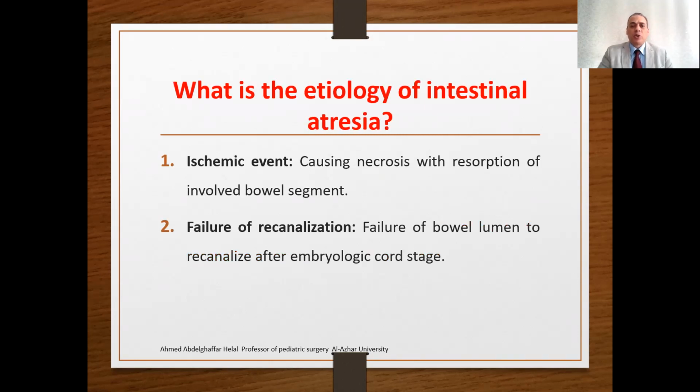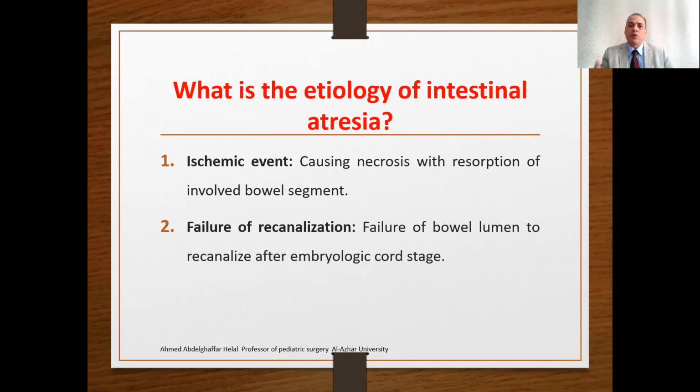What is the suspected etiology for intestinal atresia? It may be related to an intrauterine ischemic event causing necrosis with resorption of the involved bowel segment, or it may be related to what's called failure of recanalization. All of us know that all tubular structures of the GIT pass through a stage called the embryonic solid stage, or cord stage.